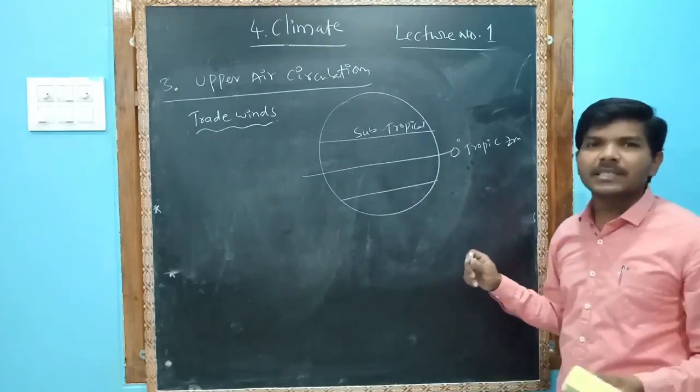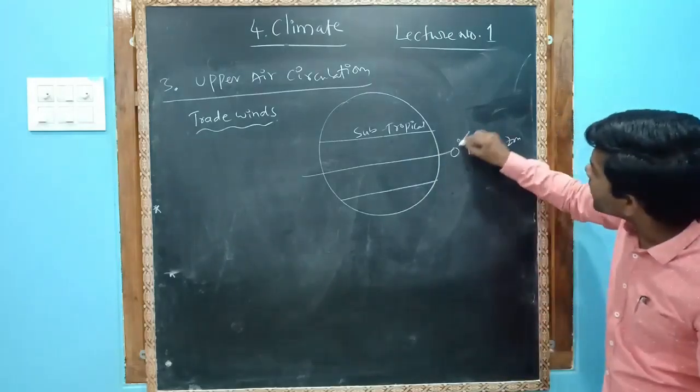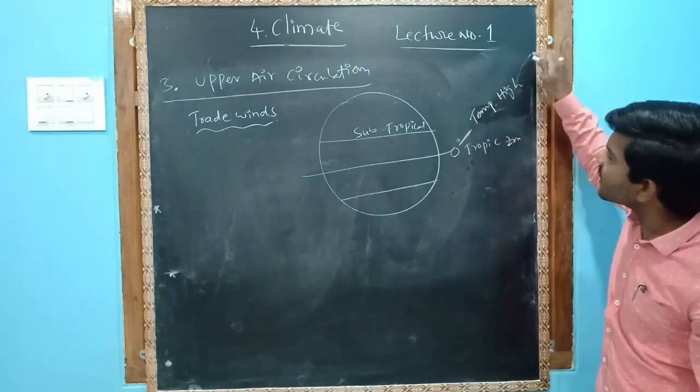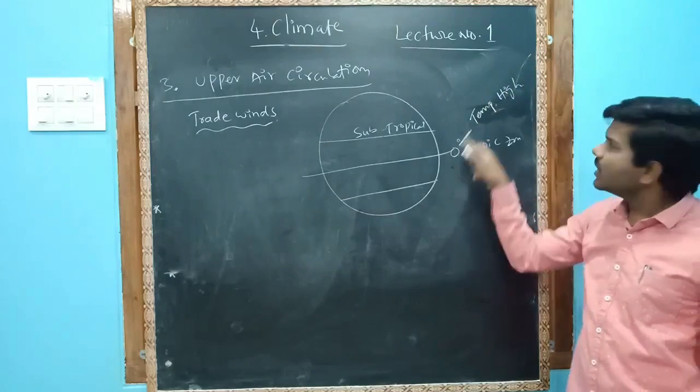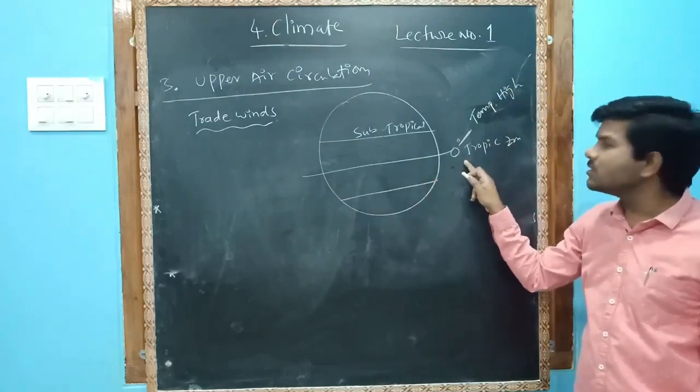Just now in the beginning I said, where the temperature will be very high. Here the temperature is very high because sun rays vertically fall on the equator. Hence, here the temperature is very high.